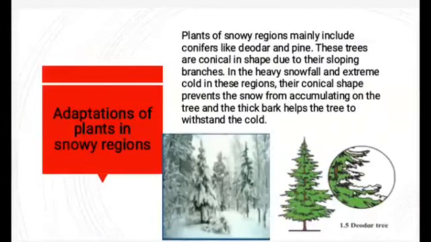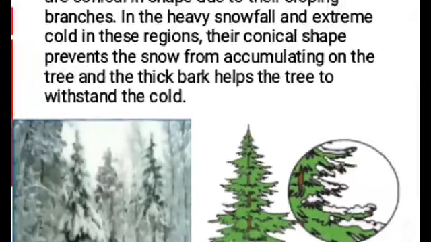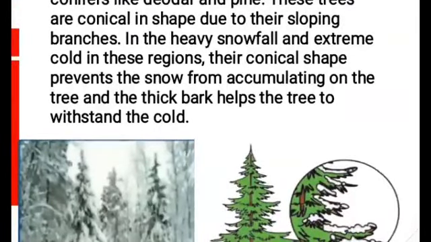Now, next one is adaptation of plants in snowy region. Plants of snowy regions mainly include conifers like deodar and pine. These trees are conical in shape due to their sloping branches. In the heavy snowfall and extreme cold of these regions, their conical shape prevents the snow from accumulating on the tree. See the diagram, you can see how it is helping to secure the whole tree. Thick bark helps the tree to withstand the cold.